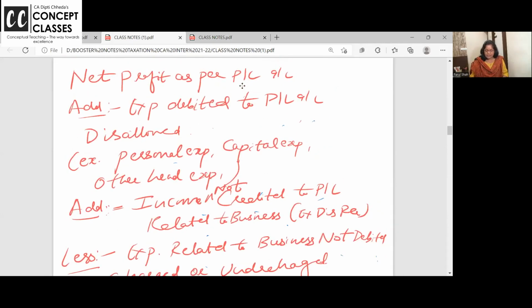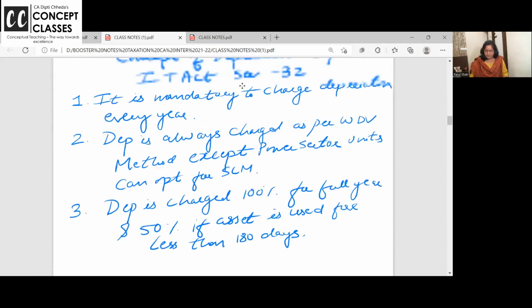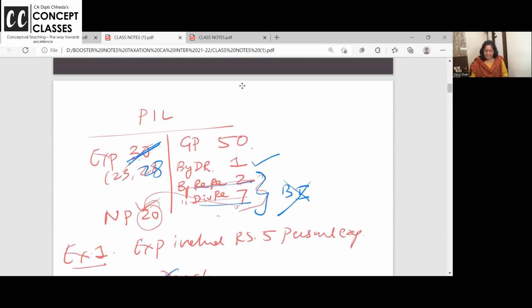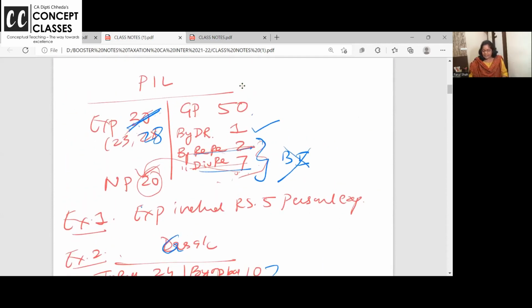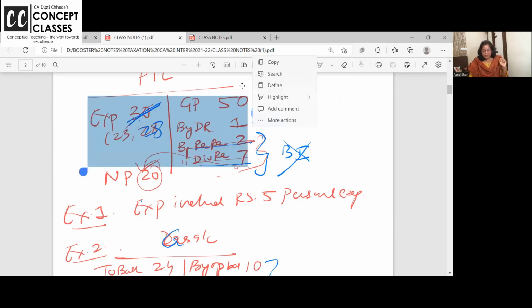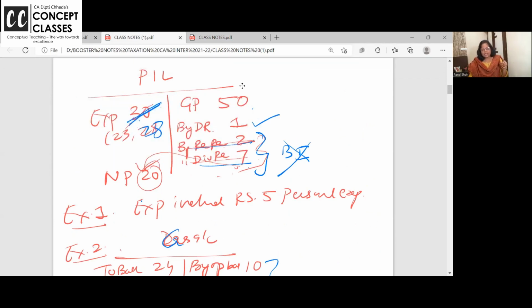I hope the screen is clear. Yeah, look at the screen. Look, this is just an example. My GP is 50 rupees. My net profit is 20 and my expenses are 30. This is a PDF, so I'm not able to work with a marker, but I hope it's clear. 50 is GP, 20 is my net profit, and 30 is my expenses.